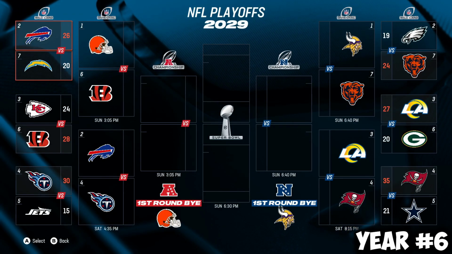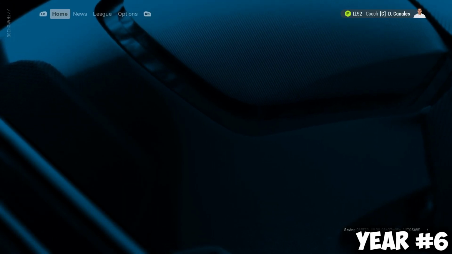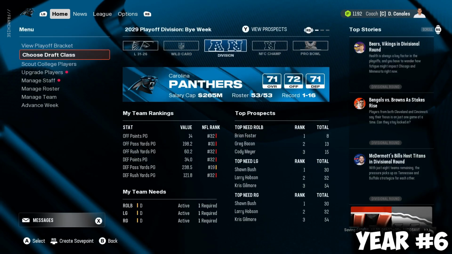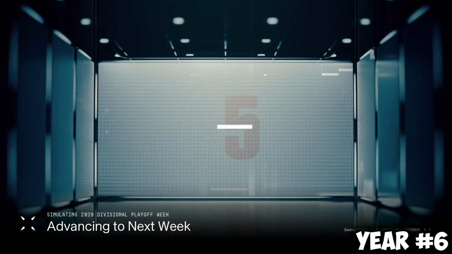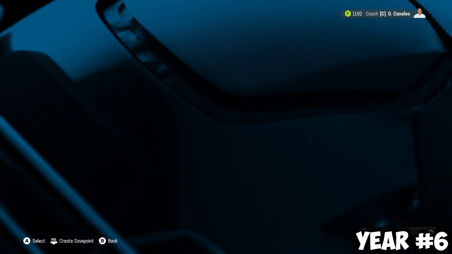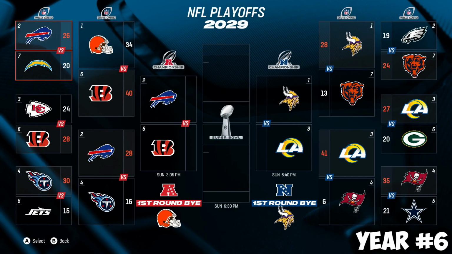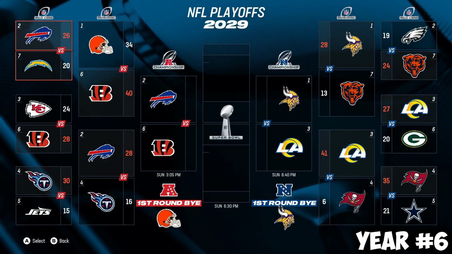They will beat the Cowboys 35-21. They're going to get the 3rd seed Rams, who just beat the Packers. Can they make another conference championship appearance as an 8-9 team? They will not. Oh my, 41-6. Wow.